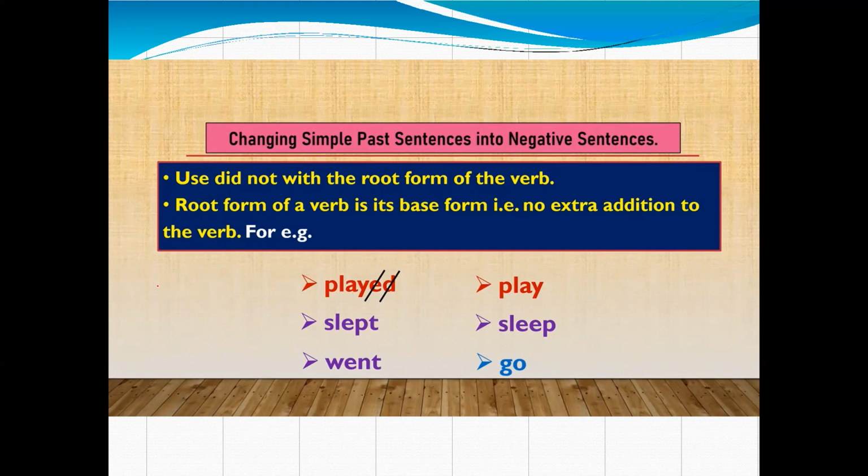See here, the root word of played is play. Slept, root word sleep. Went, root word go. Go, went, gone. Sleep, slept. Play, played. Like this. So we have to use the main verb.